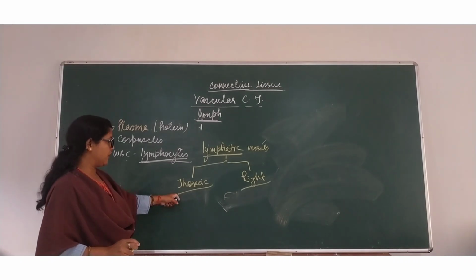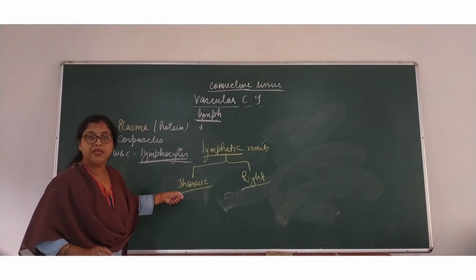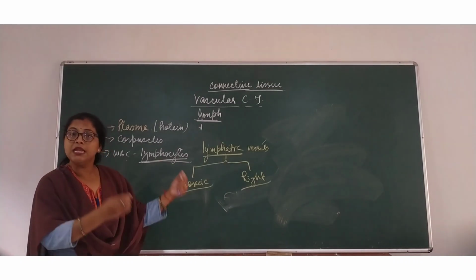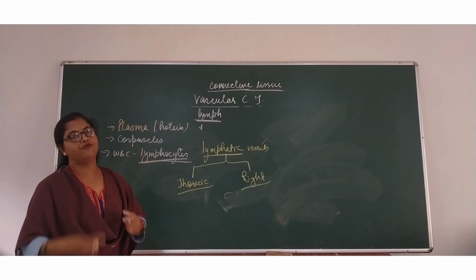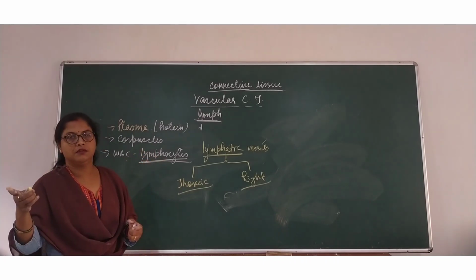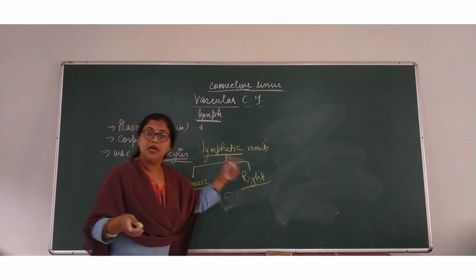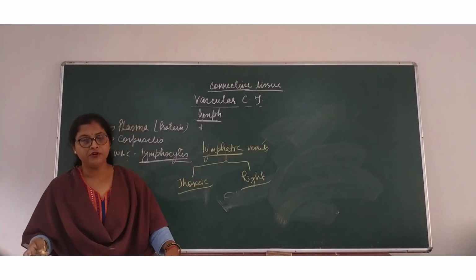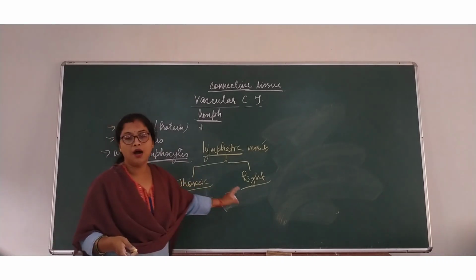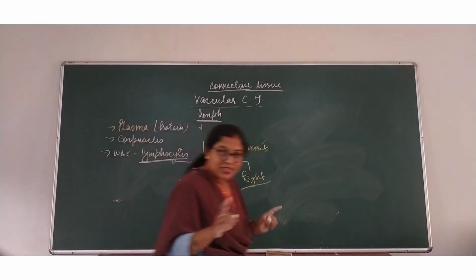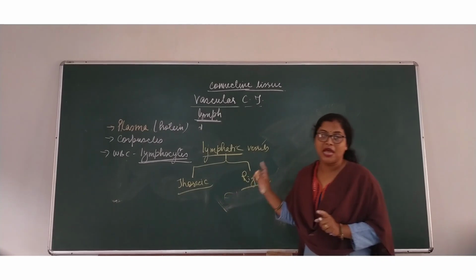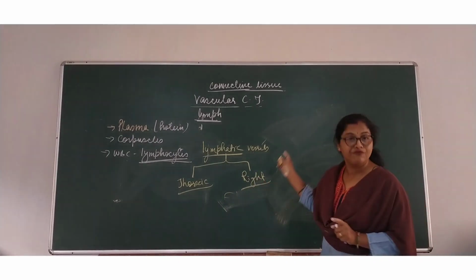What is the function of thoracic? Thoracic lymphatic vessels collect lymph from the left part of the body to the heart. And right lymphatic vessels collect the right part of the lymph and go to the heart. So this is about the lymph, lymphatic system and lymph node.